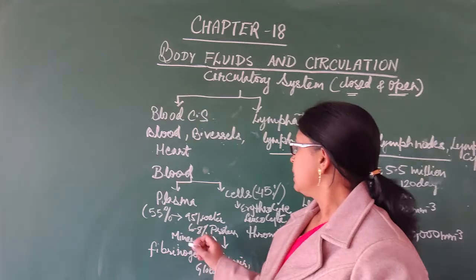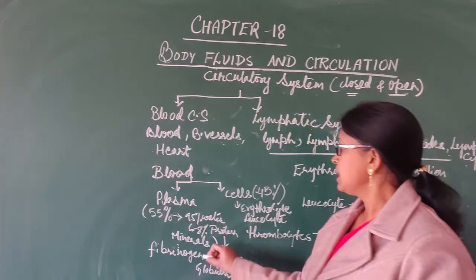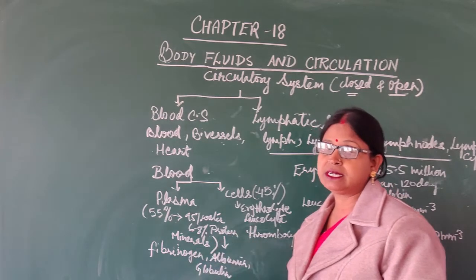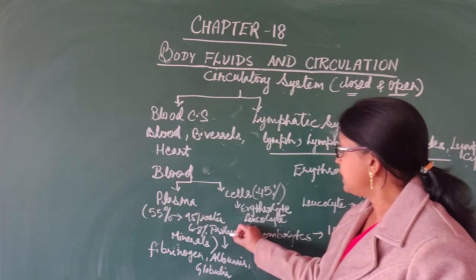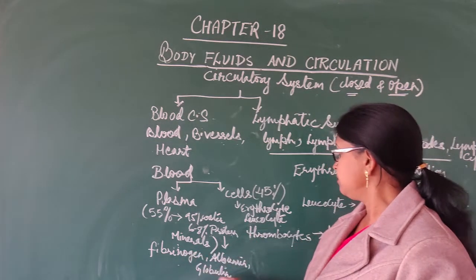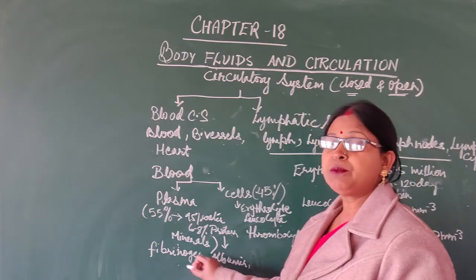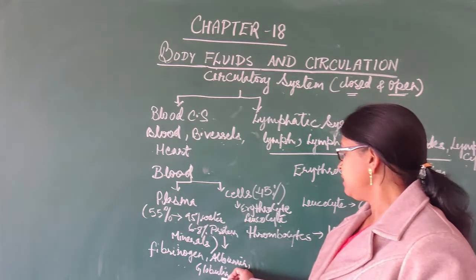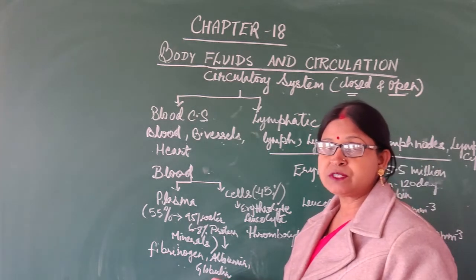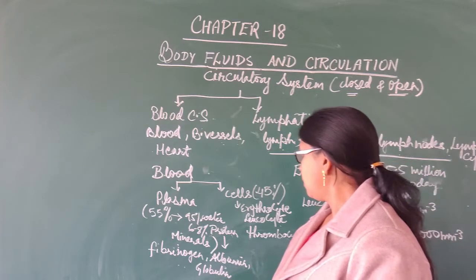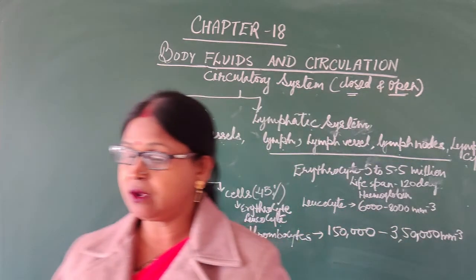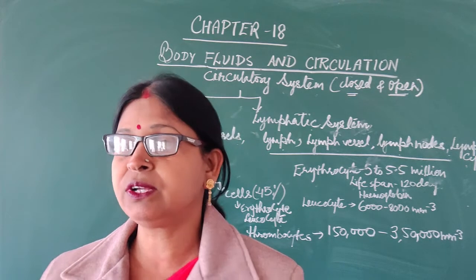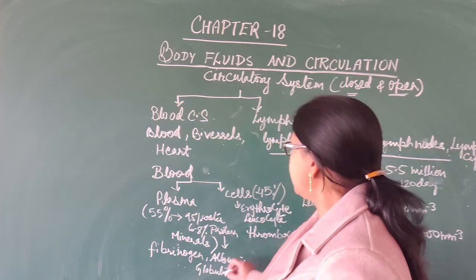Now this plasma consists of 95% water, 6 to 8% protein, and some minerals, bicarbonates, etc. These proteins are of three types: fibrinogen, albumin and globulin. Fibrinogen is necessary for clotting of the blood. Globulin helps in the defense mechanism, whereas albumin helps in different activities of the cell and maintains the osmotic balance of the body. So in this way these proteins are required.